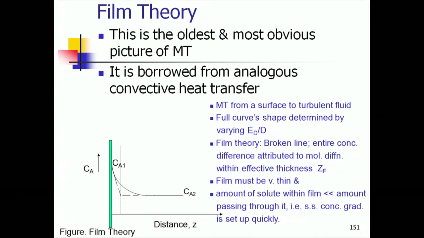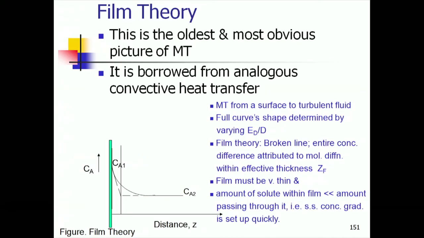For the film model, which is a steady state model, to be a reasonable picture of reality, we require the film to be very thin. Second, the amount being transferred of solute A should be large compared to the solute present within the film. These are kind of interlinked.